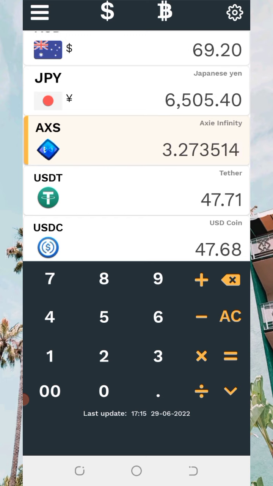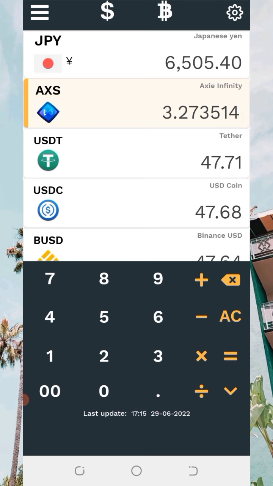514. As you can see, currently it is 47, but it depends on how the, let me check again, 514. I'm right. So this is the current. As you can see, the USDT is equivalent to US dollar, so 47.